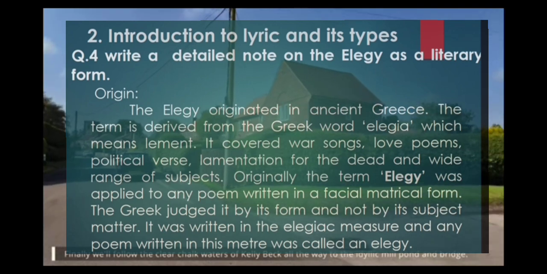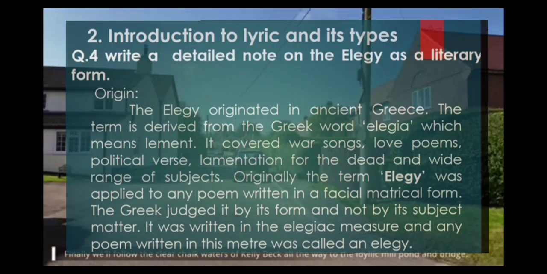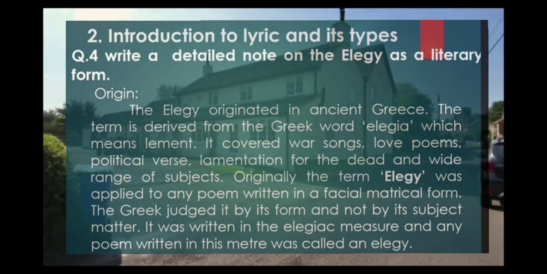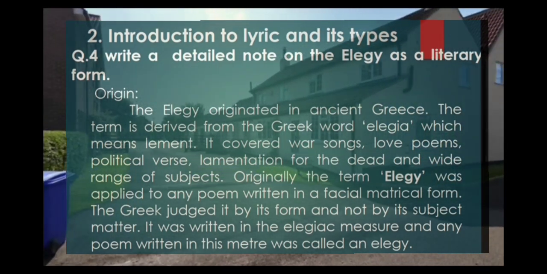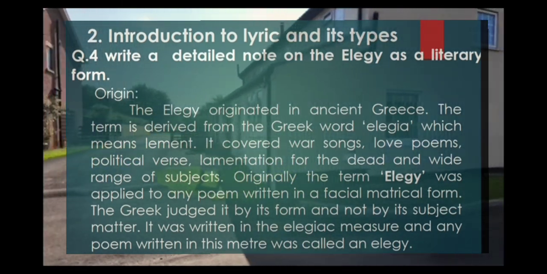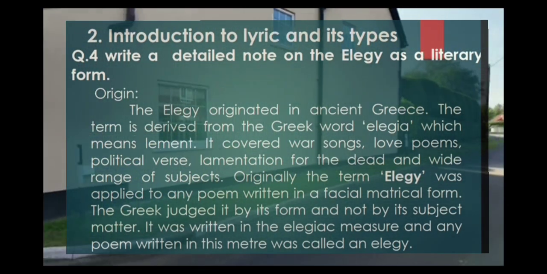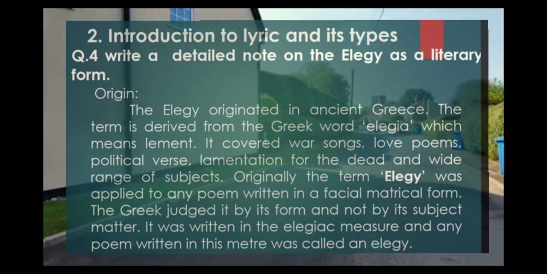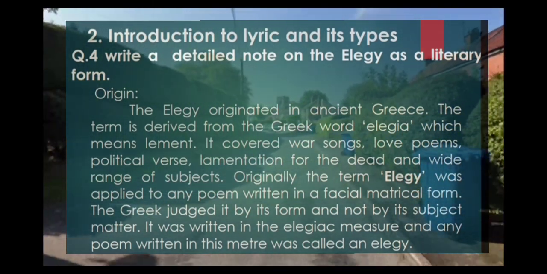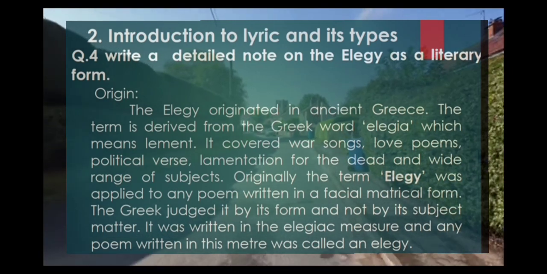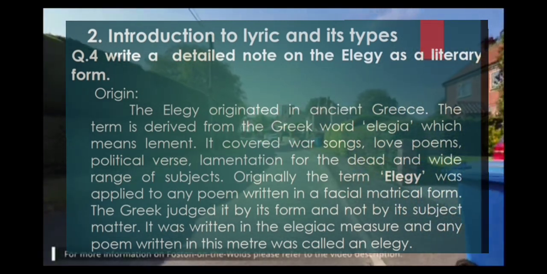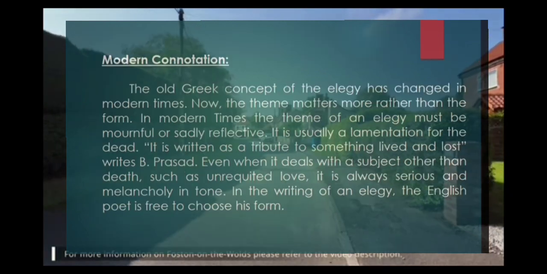It covered war songs, love poems, political verses, lamentations for the dead, and a wide range of subjects. Originally, the term elegy was applied to any poem written in a special metrical form. The Greeks judged it by its form and not by its subject matter. It was written in the elegiac measure, and any poem written in this meter was called an elegy.